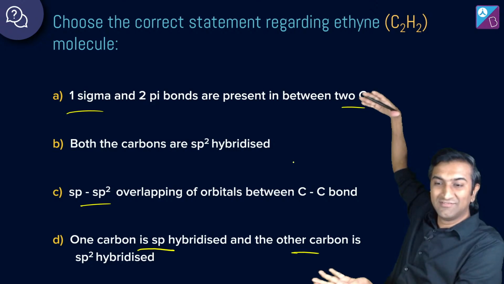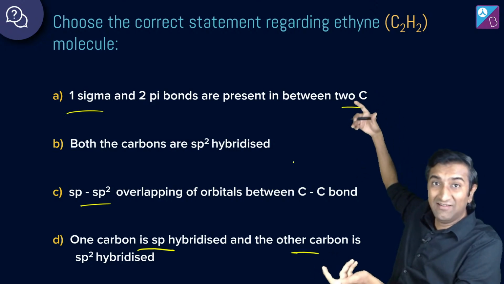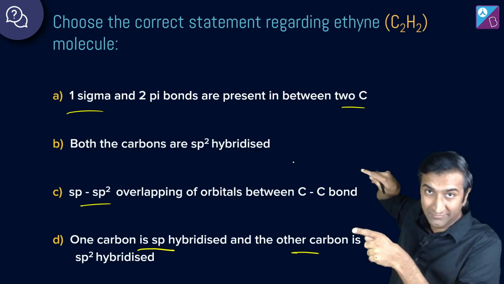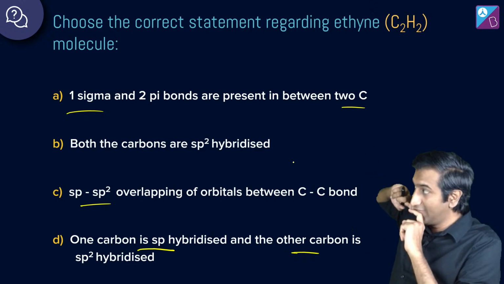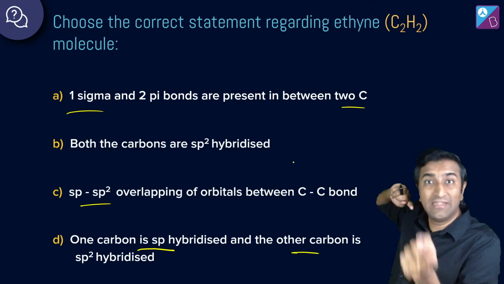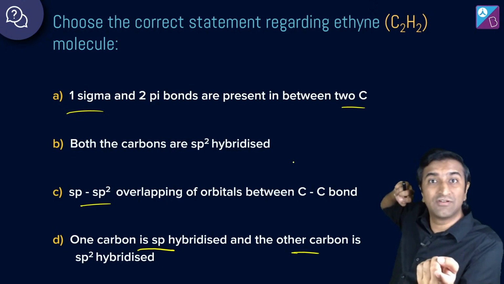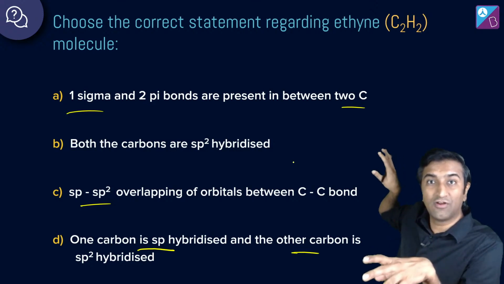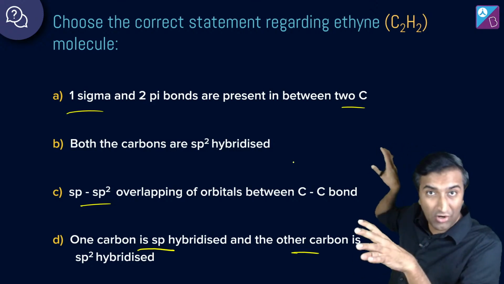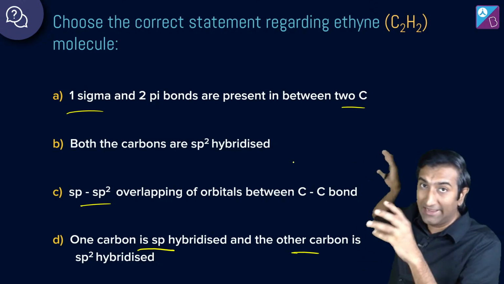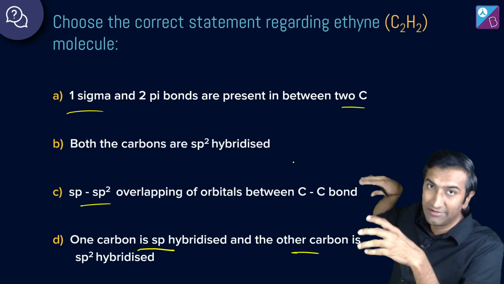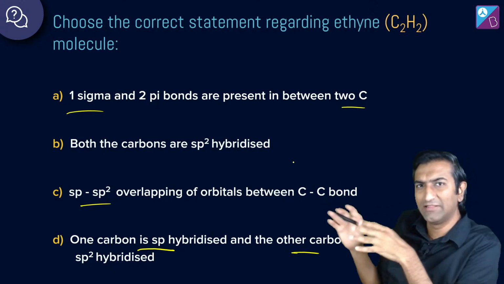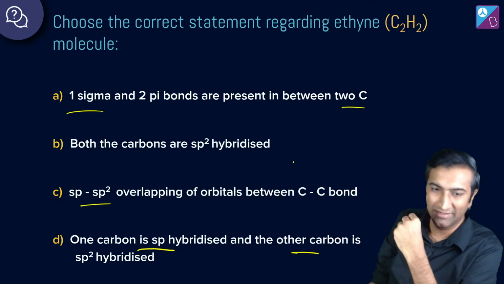4 options, easy ones. Ethine मतलब कि सिर्फ एक सिग्मा बॉन्ड है between the two carbon atoms. Okay. और बाकी कितने सिग्मा बॉन्ड्स हैं? I need to count sigma bonds, right, to get hybridization. That's the main idea. Through VSEPR theory, through VBT, etc. Everyone was talking about just sigma bonds that give you both the hybridization as well as the shape. The double and the triple bond just make the shape a little shorter, longer. Bond length को फर्क करता है. Bond length के बारे में हम लोग अगली बार बात करेंगे.